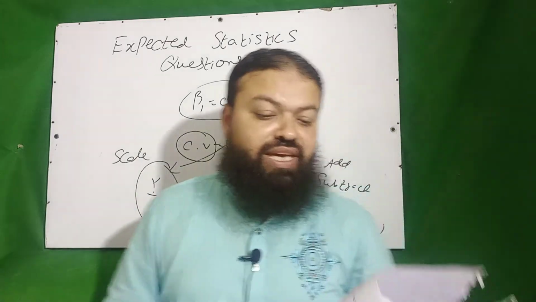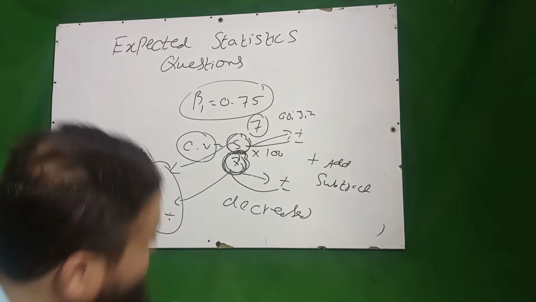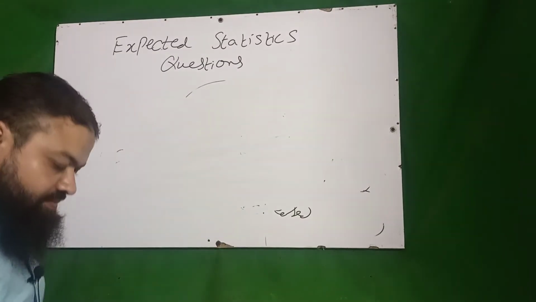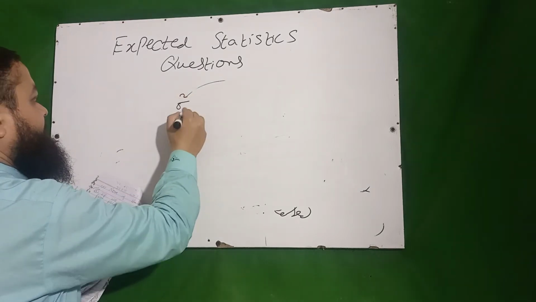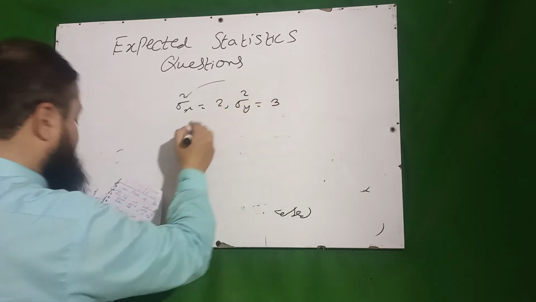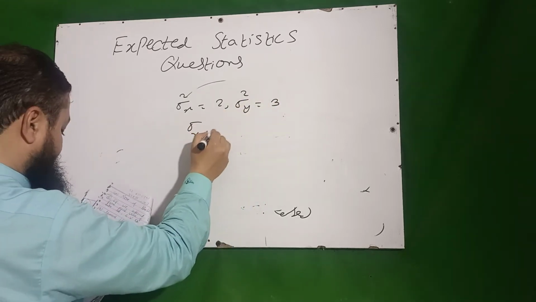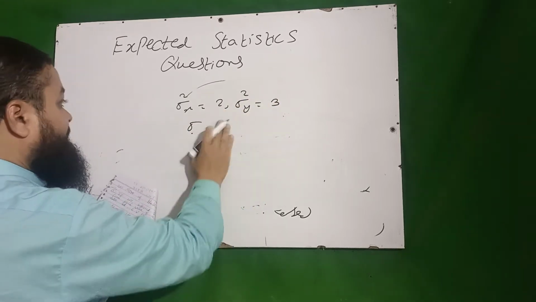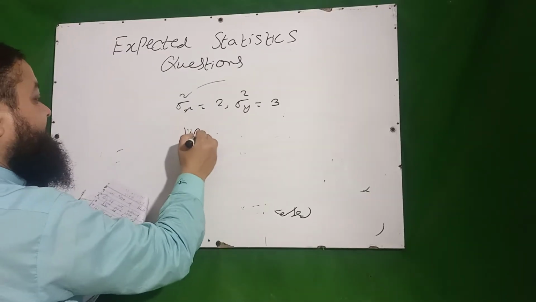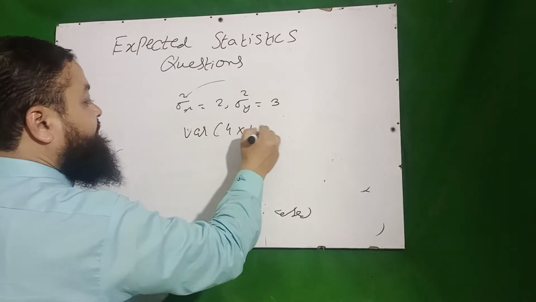Next question is, if sigma square x is equal to 2, sigma square y is equal to 3, and x and y are independent, then what is the variance of 4x plus 5y?